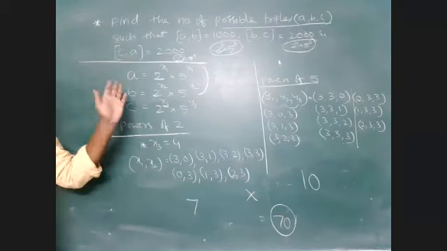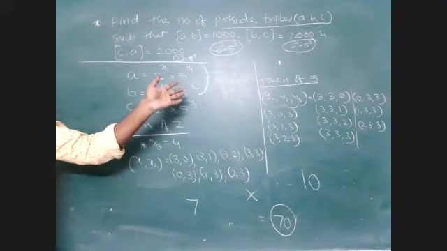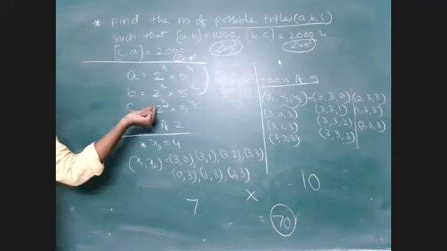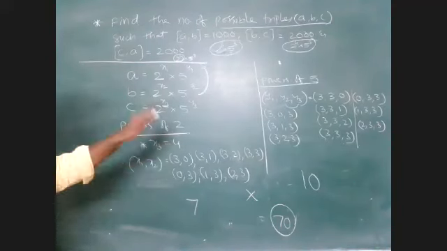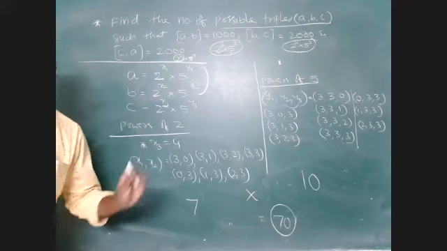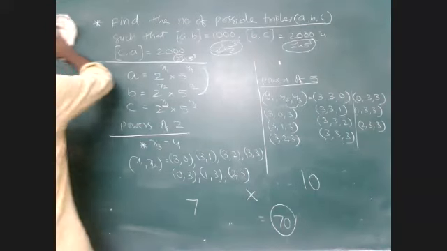So while solving these types of GCD or LCM questions, you just have to focus on the powers of the prime factors. So these types of questions are very useful, especially in Olympiad examinations.